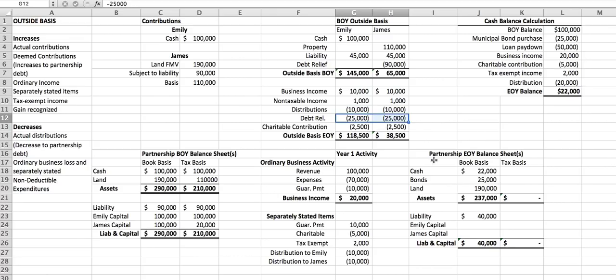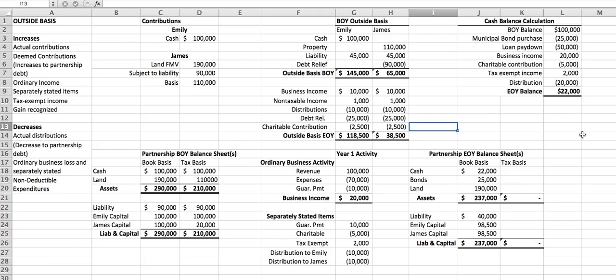We ignore the debt relief, that's already taken care of in our liability section, and we look at the charitable contributions. Her share of that was $2,500. So we have a $1,500 reduction in her capital account. So her new capital account is $98,500. That is going to be the same for James. He's going to have those same things that affected his capital account: business income of $10,000, non-taxable income of $1,000, distribution of $10,000, and $2,500 of charitable contribution.